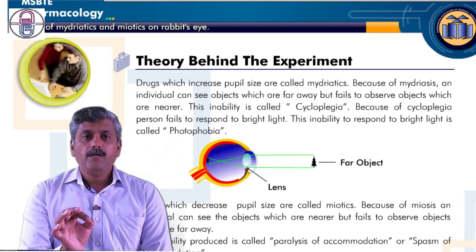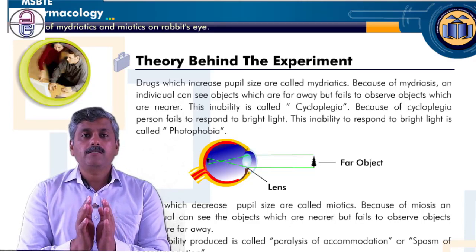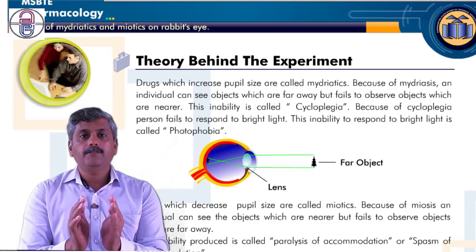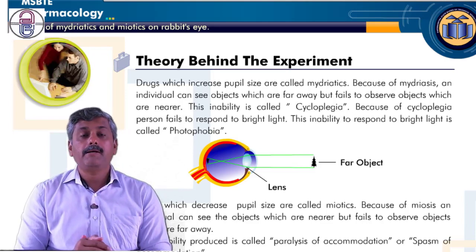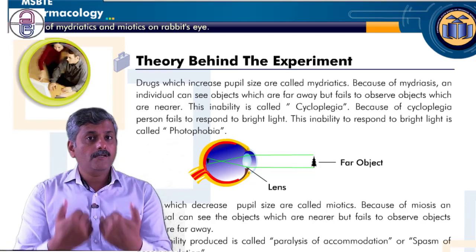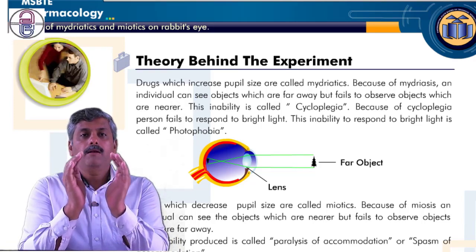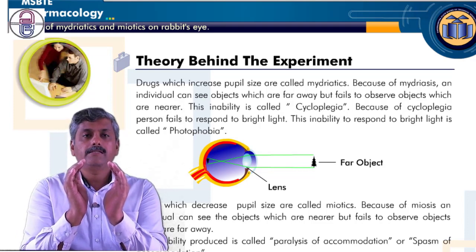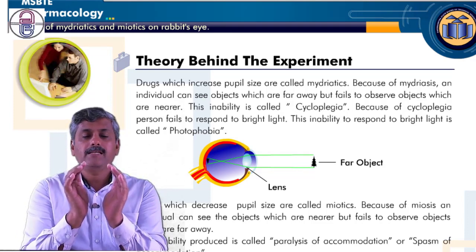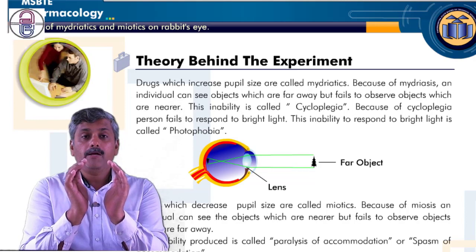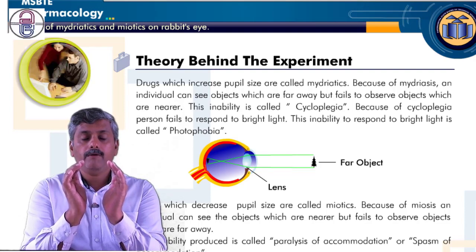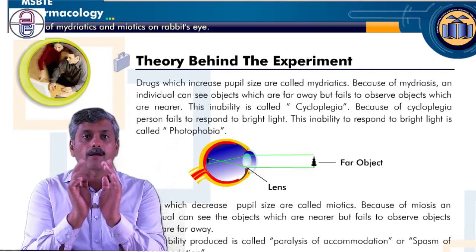What happens when we are using a specific agent? This specific agent tries to maintain only one condition. Suppose we took the mydriatic. When we administer the drug which is mydriatic in action, it dilates the pupil. It increases the pupil size. So because of that drug, the pupil size keeps increasing. Even though we want to constrict the pupil, we can't.